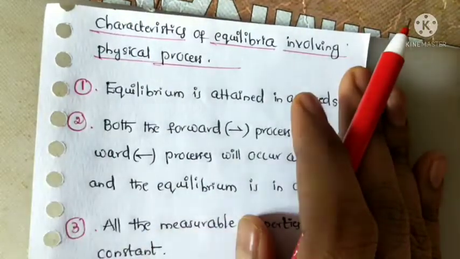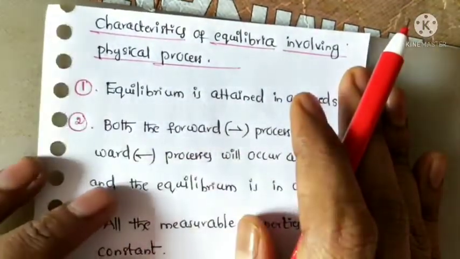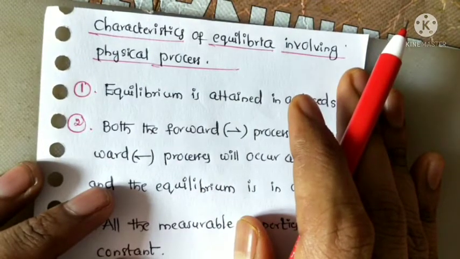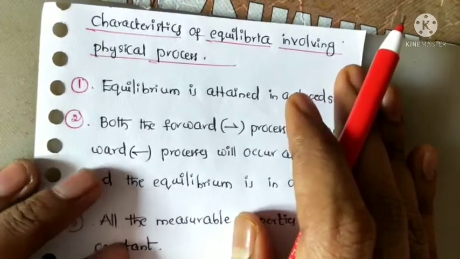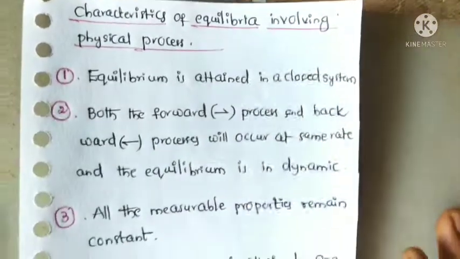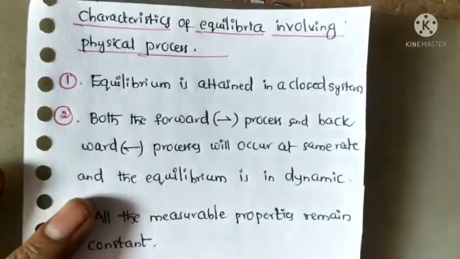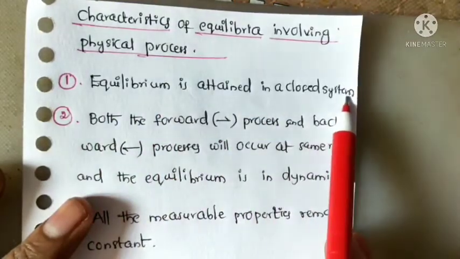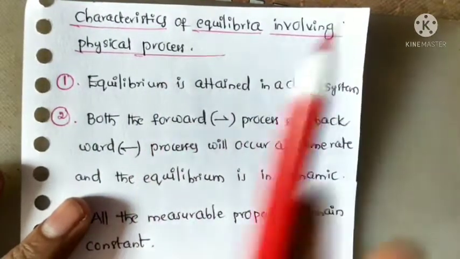The rate of evaporation is much more than the rate of condensation in open vessels, so equilibrium is not attained in open vessels. That's why equilibrium is attained in a closed system only.